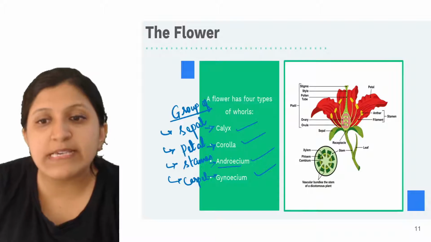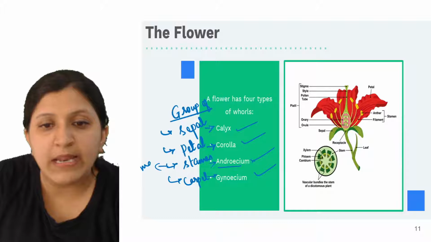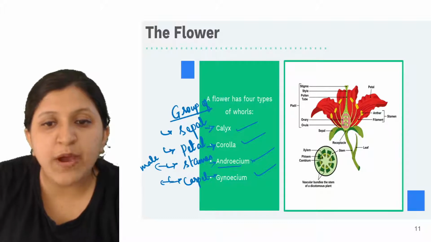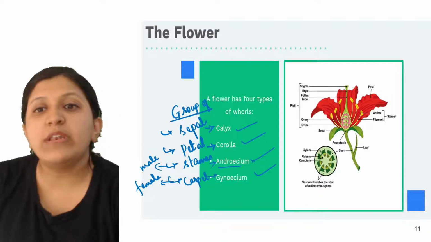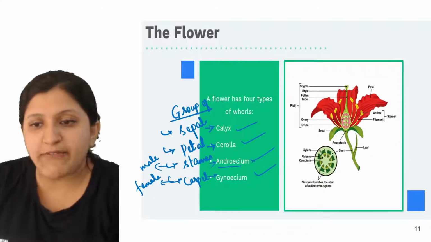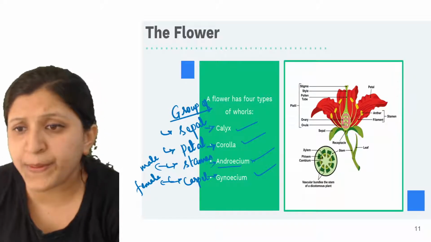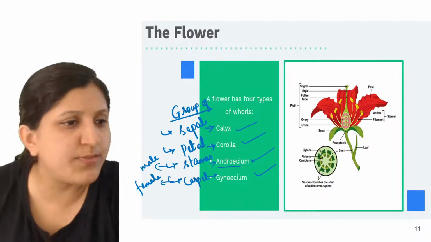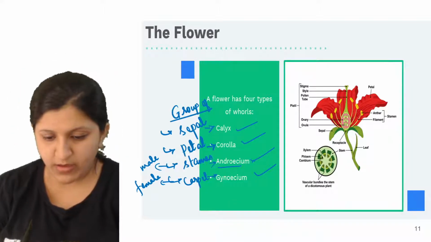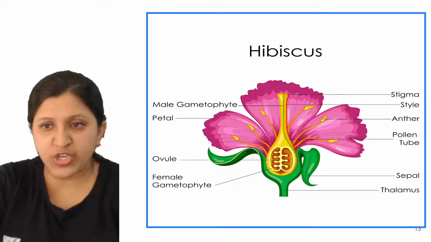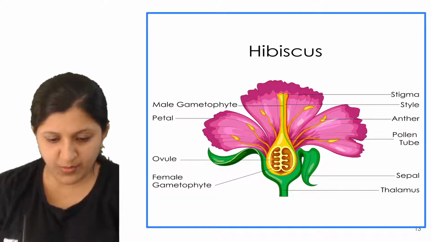Okay, so this part what you see is a male reproductive part. This part what you see is a female reproductive part. Okay, so now with respect to that, let's have a look at the different structures which are there in a flower. Okay, I hope this is visible to you guys. Is the flower visible? Maybe I can go with the other picture. Yes, I think this picture is more clear than the previous one.